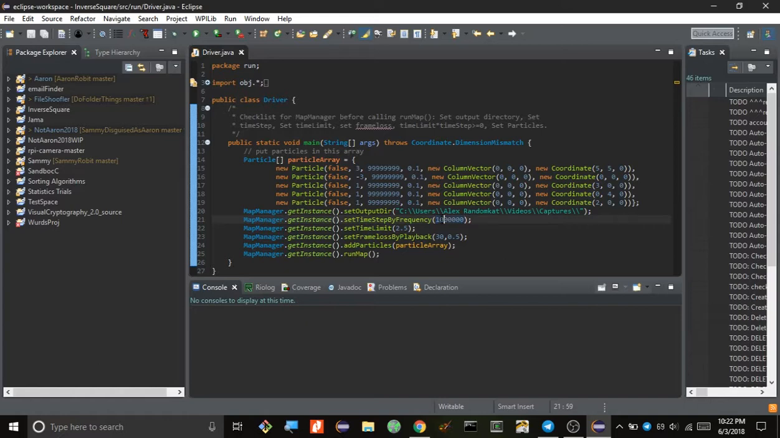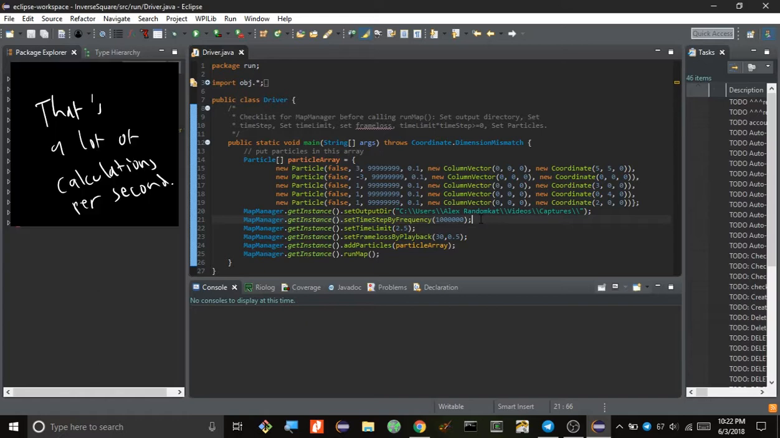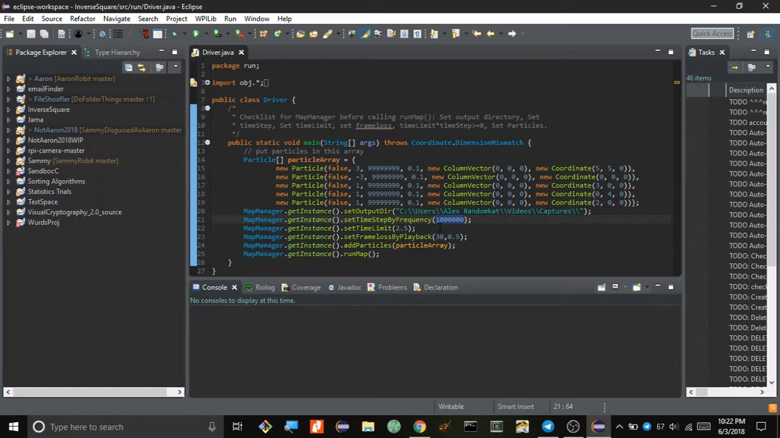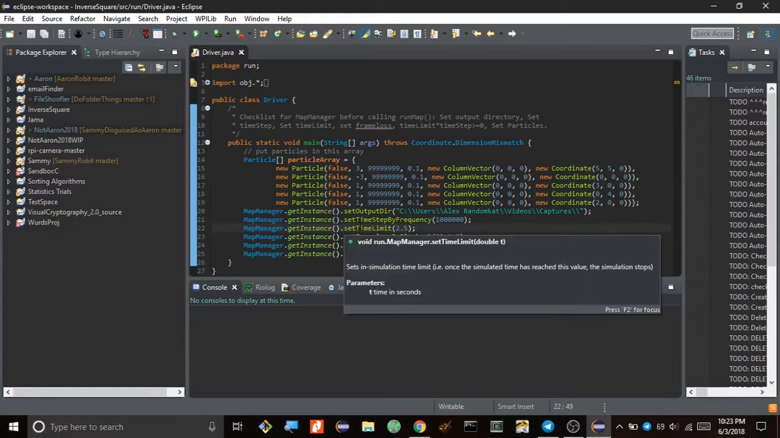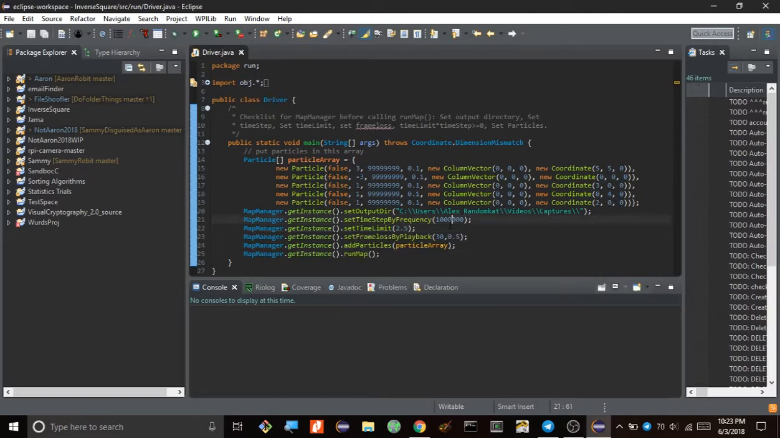since it's set at, for example, 1 million right now, it will multiply the force on each particle by 1/1,000,000th of a second to calculate the change of velocity, and multiply that by 1/1,000,000th of a second to calculate the change of position. So it's just how much time passes in each step of the simulation. And this here is the time limit. That's the in-simulation time limit, so how much time passes in the simulation.